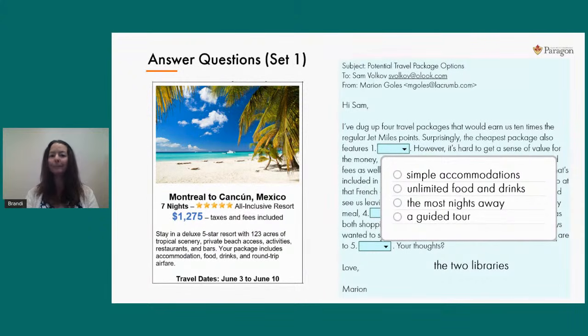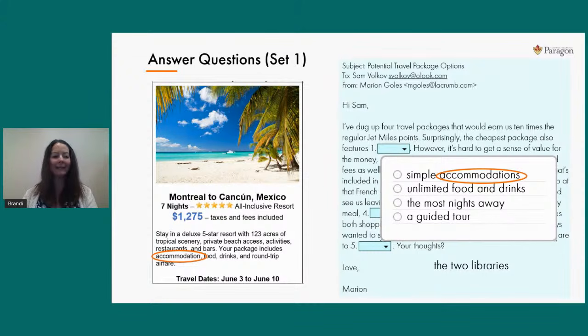So now that we've got it, we then have to return to the answer choices and just go one by one to see which one of these is true of this Montreal to Cancun trip. So answer choice A there talks about accommodation. So as I turn my attention to the diagram, I find the word accommodation immediately. This is called scanning. So I'm not really reading the words in the diagram. I'm literally looking for that one word, accommodation, so I can do a direct match. So now that I've found it in the diagram, I need to figure out, is this accommodation for this Montreal to Cancun trip simple? That's what answer A is asking me to consider.